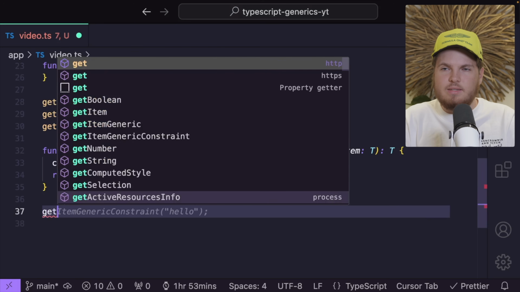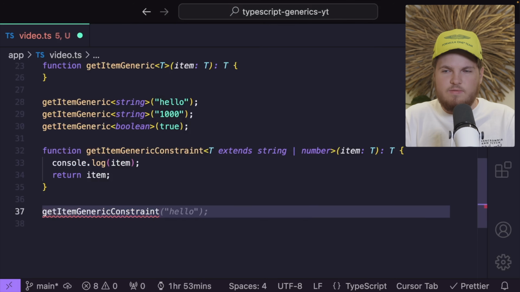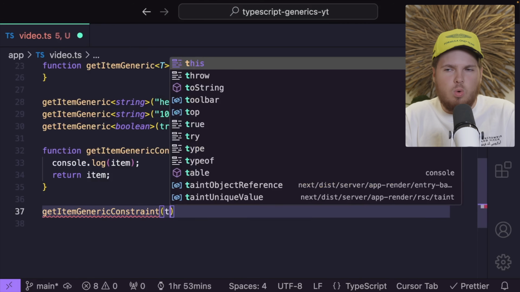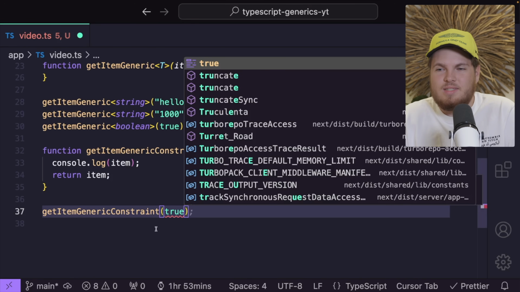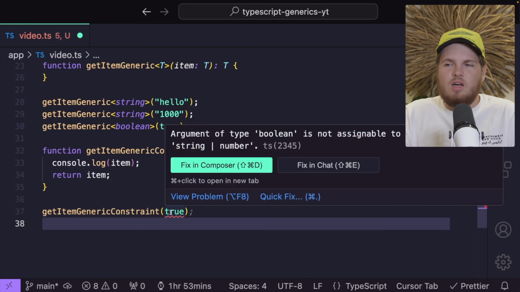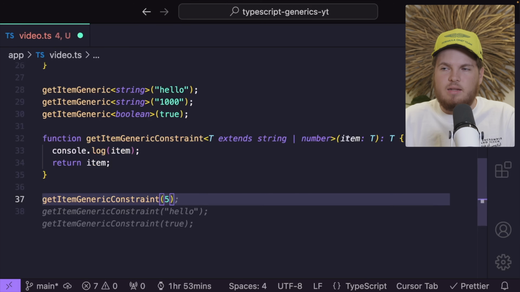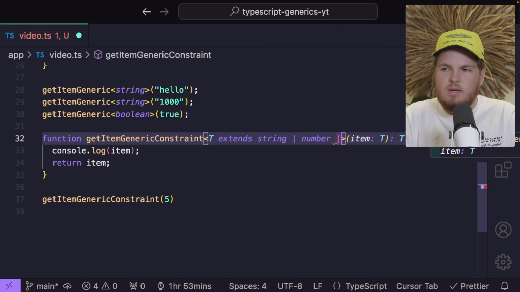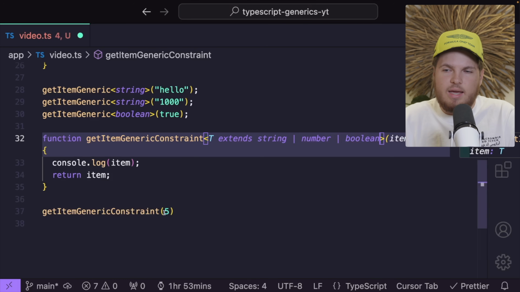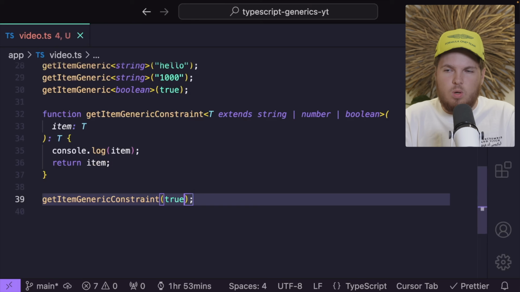This means we can test it out. Let's call our getItemGenericConstraint function and let me pass true. We have an error. What's the problem? Let's hover over it. Argument of type boolean is not assignable to type string or number. If I pass a number, everything works again. And of course, I can also extend it to accept a boolean. If I now again add true, then everything will work again.